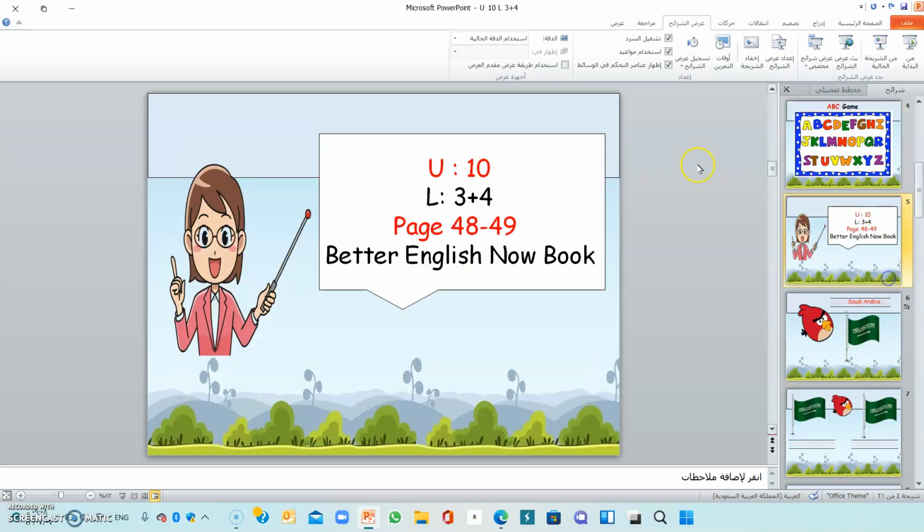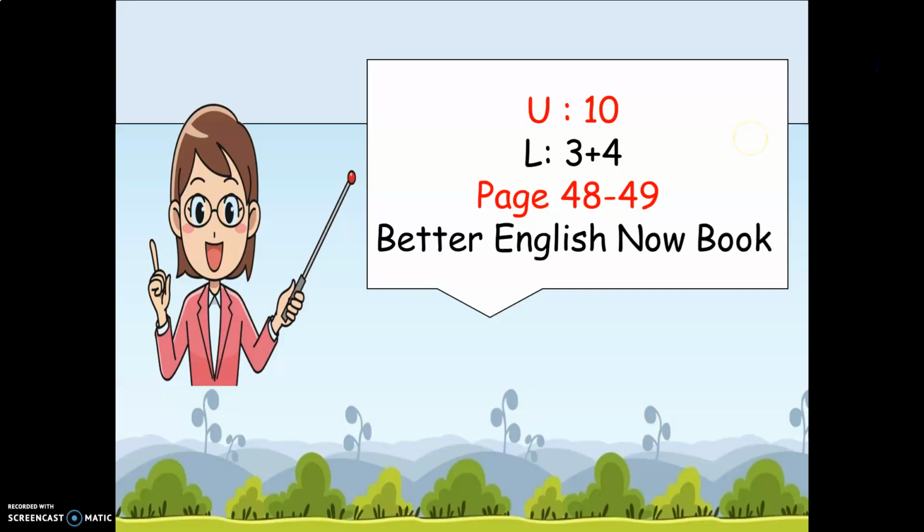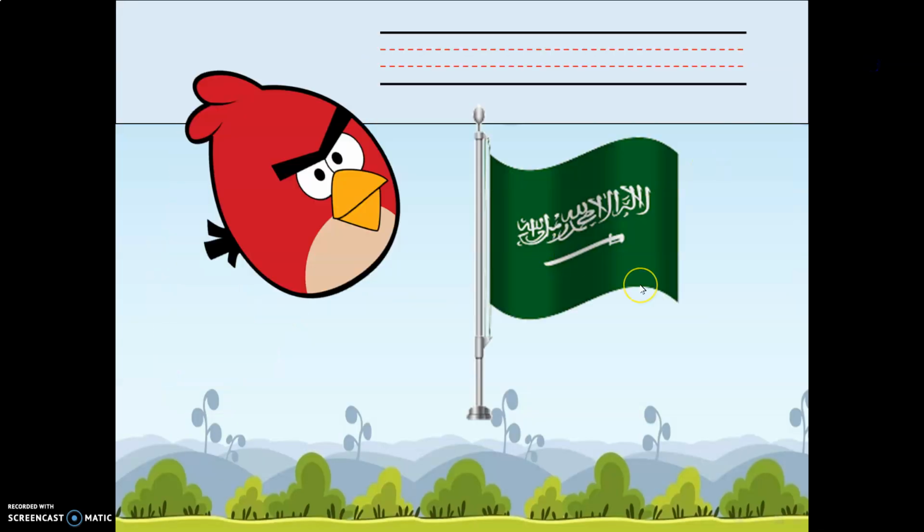Now, my beautiful students, as I told you, today we will take Unit 10, Lesson 3 and 4, page 48 and 49 in our book, Better English Now, okay? First of all, what can you see in this picture? I can see a flag of Saudi Arabia. So, this is a flag of Saudi Arabia. Spell the word Saudi Arabia.